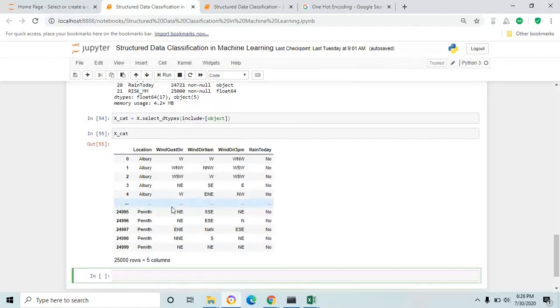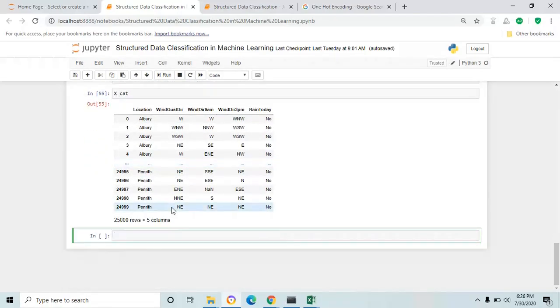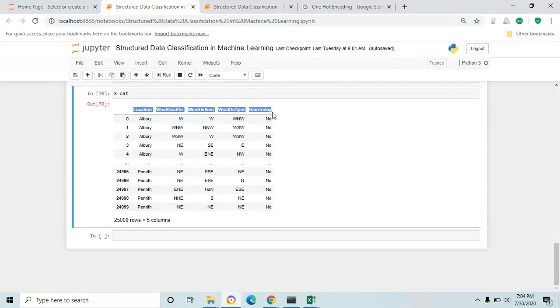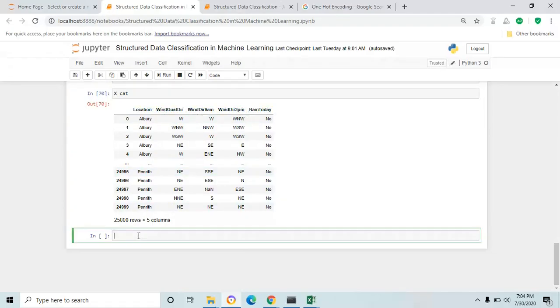And the next step, you have to convert these data columns to integer. Out of these five columns, I'm going to convert the data type for the rain today column first, because the rain today column has boolean value yes and no, and all other columns are categorical columns which we will see next. Fine. X dot rain today dot value counts.